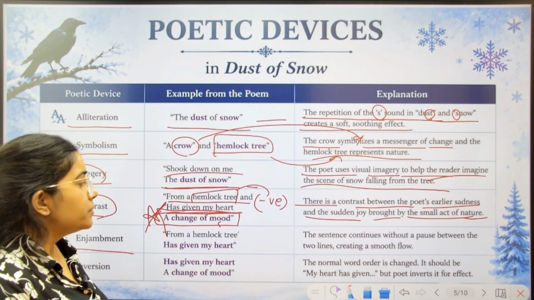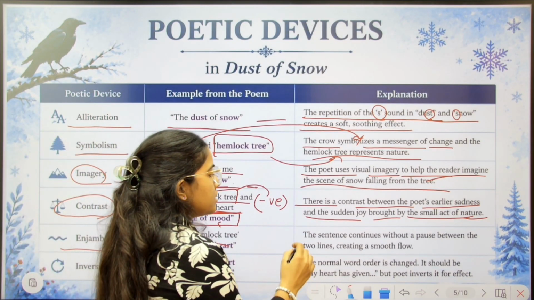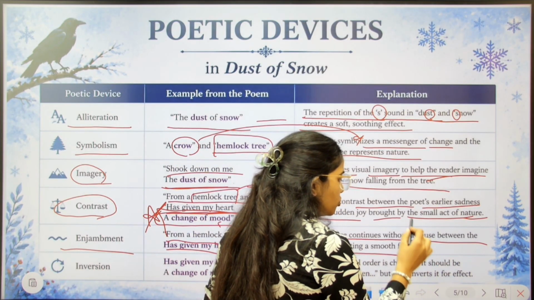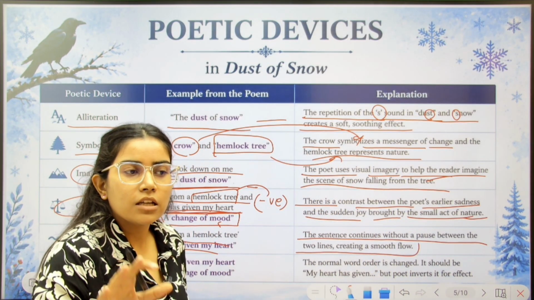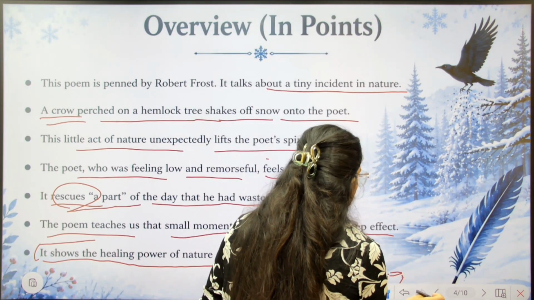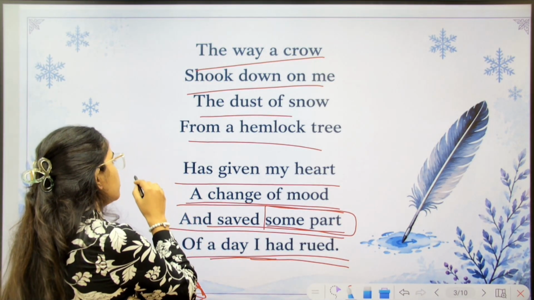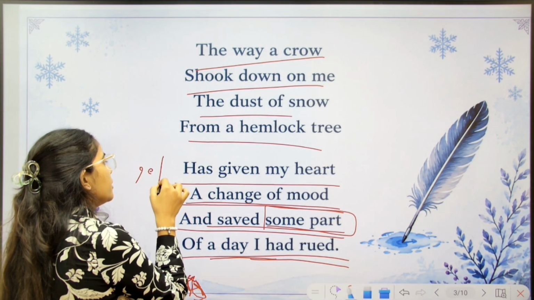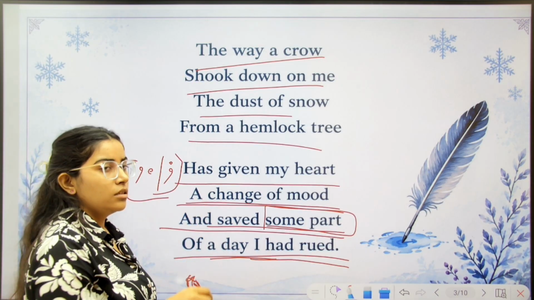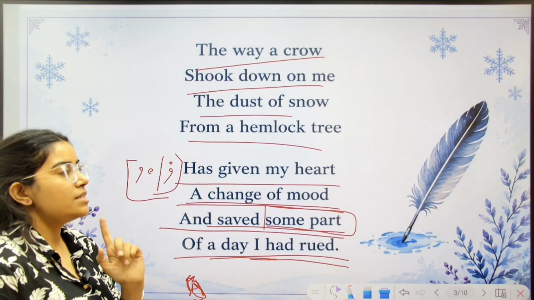Okay, next we have enjambment. What is enjambment? "From a hemlock tree has given my heart." The sentence continues without a pause between two lines, creating a smooth flow. Now how do you recognize enjambment? Whenever we are talking about a poem in which there is no punctuation mark, no comma, full stop, slash, or semicolon, then in that poem we have the enjambment poetic device used.